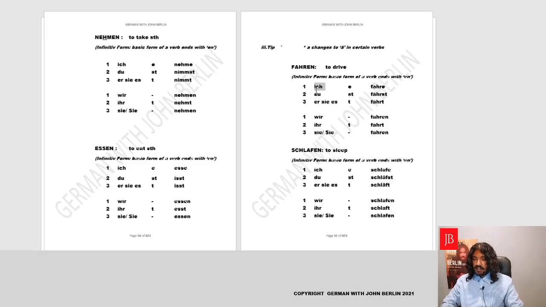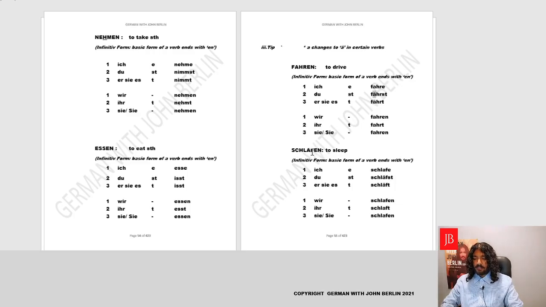Ich fahre, it will not be du fahrst, it will be du fährst. Yes, du fährst. The H in German isn't that strong, we don't pronounce it, and R is pronounced like er, so it comes to be fährst. Du fährst, er, sie, es fährt. Yes, perfect. Then we'll get back to normal. Wir fahren, ihr fahrt, sie, sie fahren. So we saw the A changing to A umlaut.